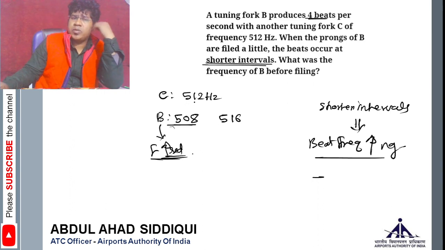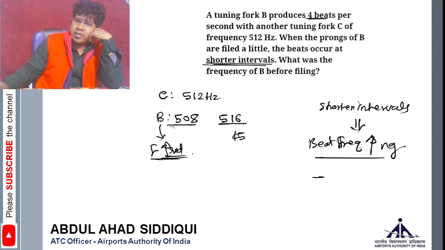But since you have to increase the beat frequency, and you are filing the prongs of B, on filing the frequency will increase, so 516 will become something like 518, right? In this case the beat frequency will be 518 minus 512, it will become 6.